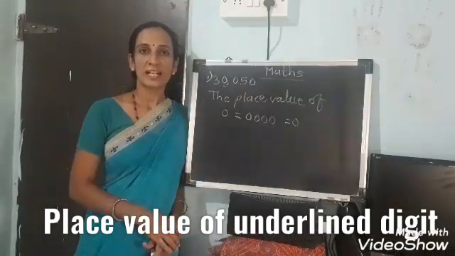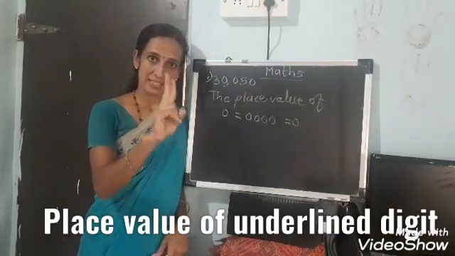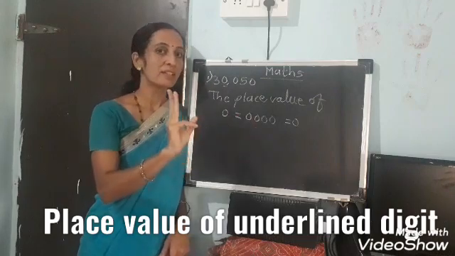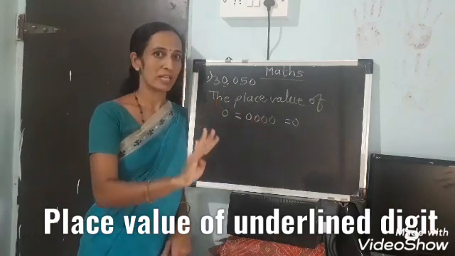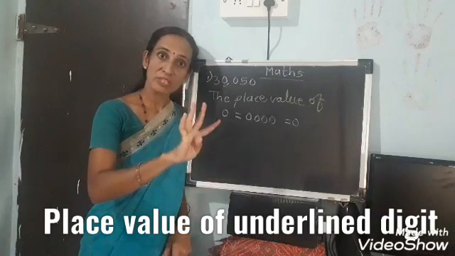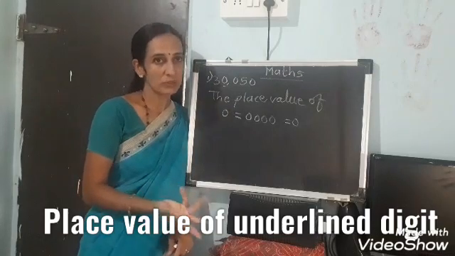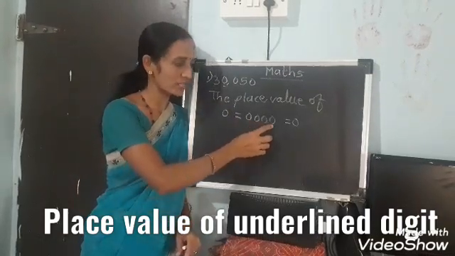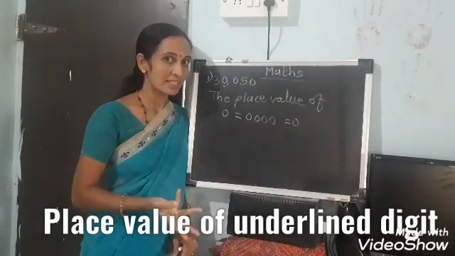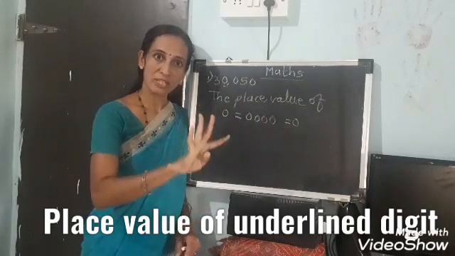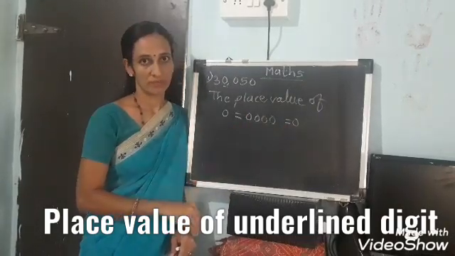Why? Suppose I have given my son 0 Cadbury. One time I have given him 0 Cadbury. Second time, 0 Cadbury. Third time, 0 Cadbury. And fourth time, 0 Cadbury. That means 4 times I have given him 0 Cadbury. Then how many Cadburys did he get? 0. Same way here, 0, 0, 0, 0. 4 times I have written, but its value is 0, like 4 times I gave him 0 Cadburys, so he got 0 Cadburys.